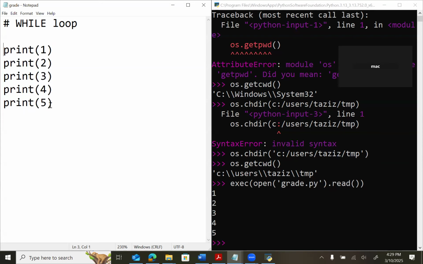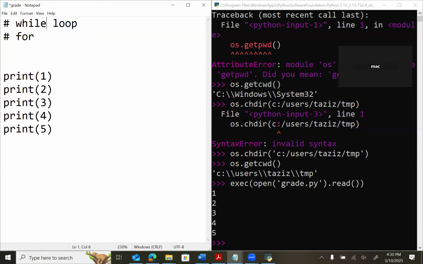Now we have two types of loop. One is a while loop and the other one is a for loop. When we are sure how many times we want to loop, we use a for loop.